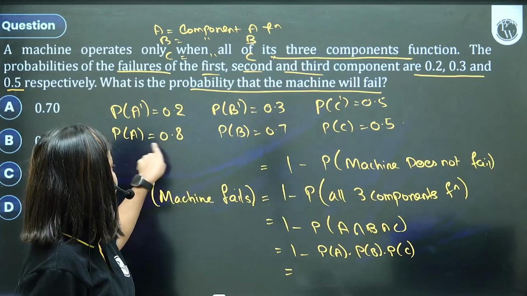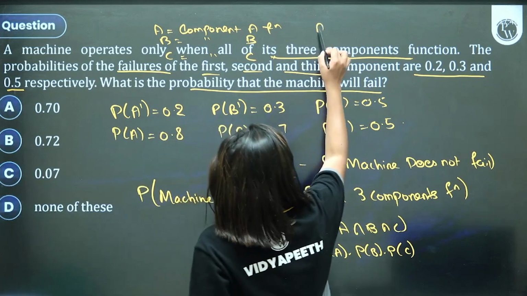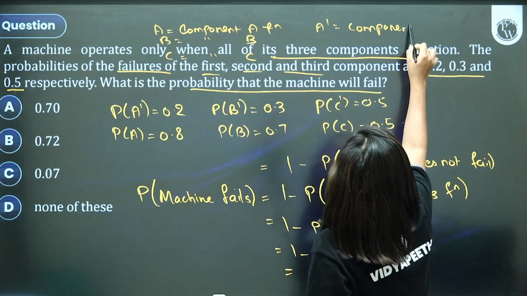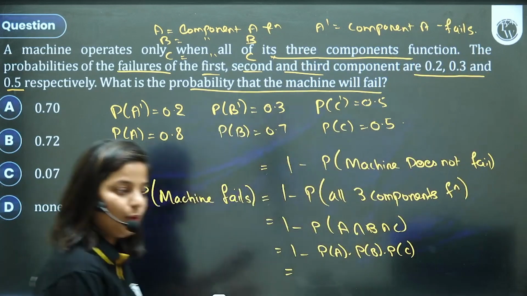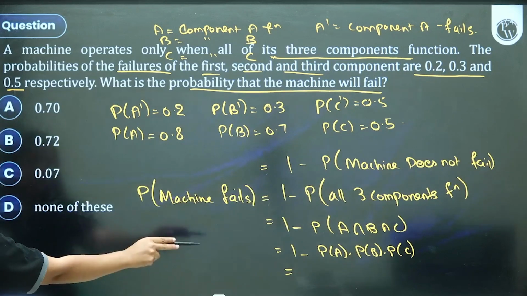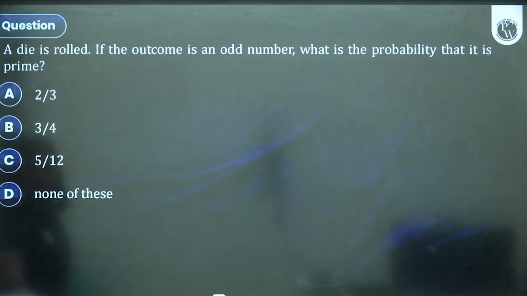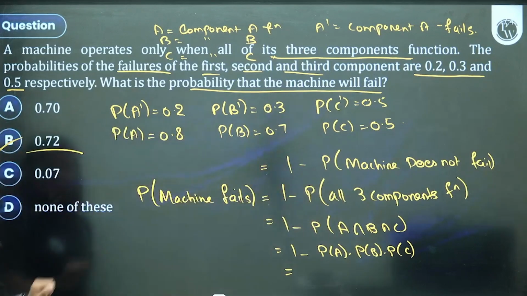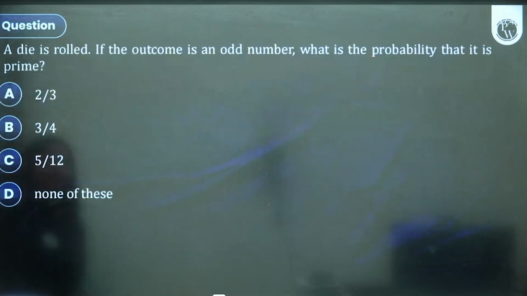Then the probability of A failing, A complement, is component A fails. Okay, hope the difference is clear. By using that, you will get the answer as option B. And it's 8 into 7 into 5. 7 5s are 35, into 8. 0.35 into 0.8.